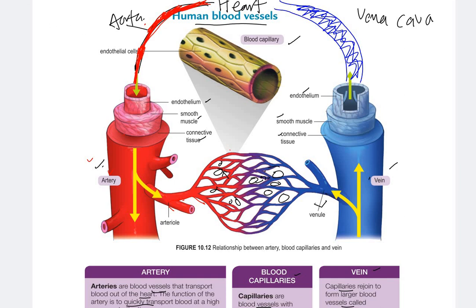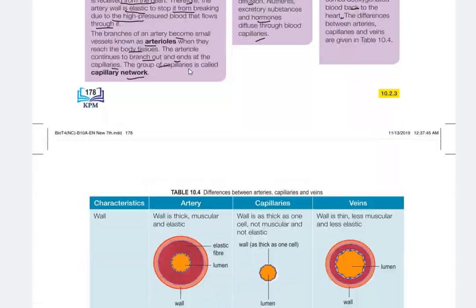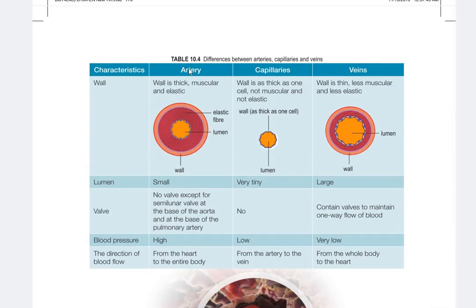Okay, so move on to the next. We can see the differences between arteries, capillaries, and veins. Usually the question will ask you to state the differences. So I suggest you answer in the form of a table, so it's easy for the examiner to find your points. Okay, so characteristic first: artery, capillaries, and veins.